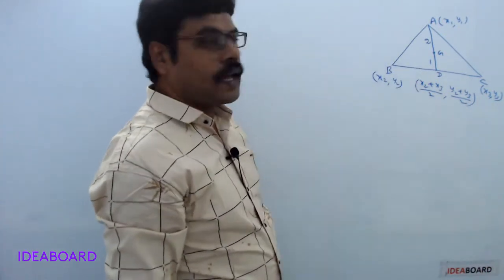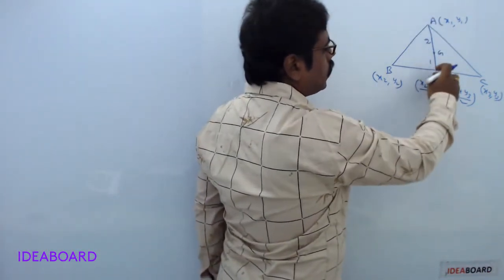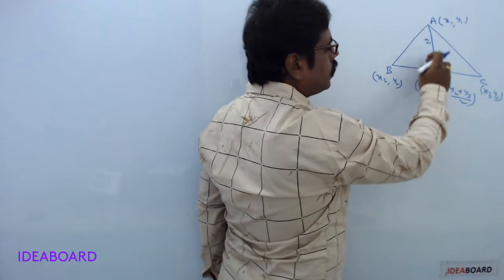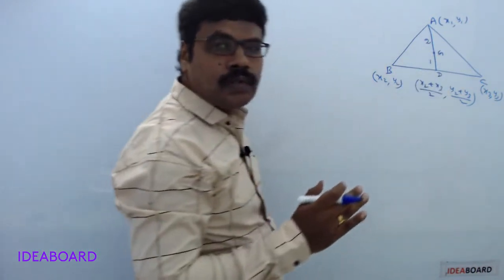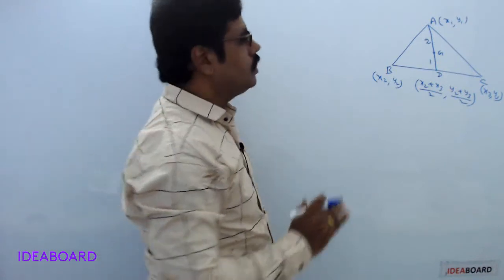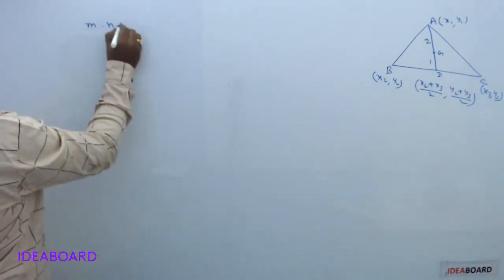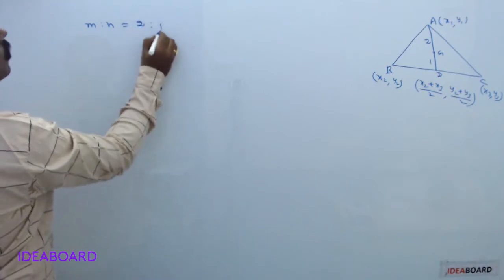Now if you observe the diagram, this point G divides AD in the ratio 2:1 internally. So use the section formula for internal division. Now here m is to n equals 2:1.